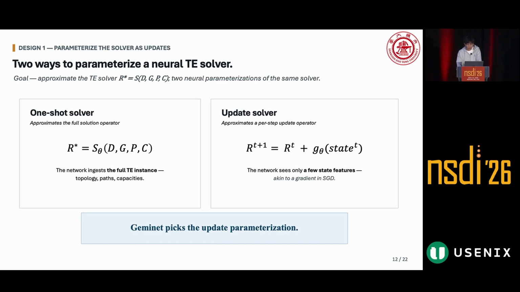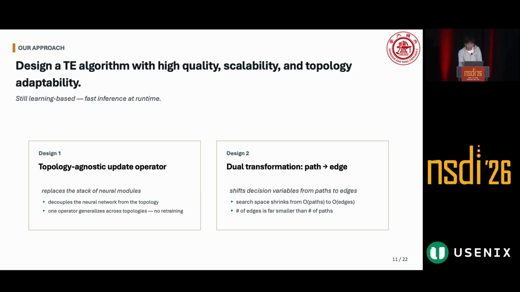Therefore, we propose Geminet with two targeted designs to address these two bottlenecks we just discussed. We take topology encoding out of the learnable part of the neural network and move the update operation from the path level to the edge level. So design one is a topology-agnostic update operator.